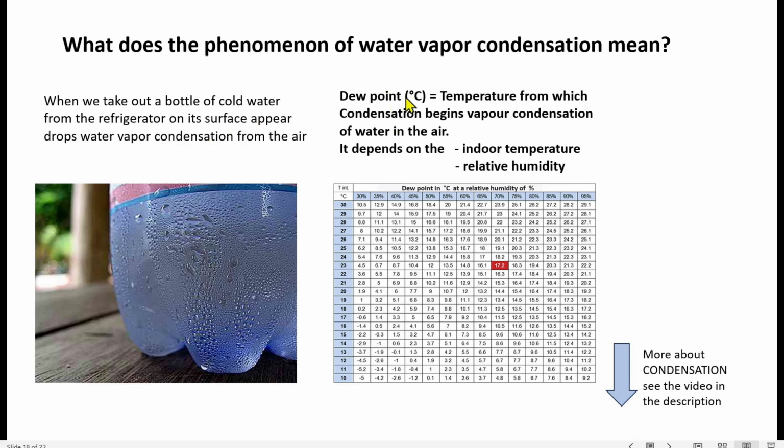Dew point. What does it mean? It is the temperature from which condensation begins, vapor condensation of water in the air. It depends on the interior temperature of the air, and also on the relative humidity of the air. For more about condensation, see the video in the description.